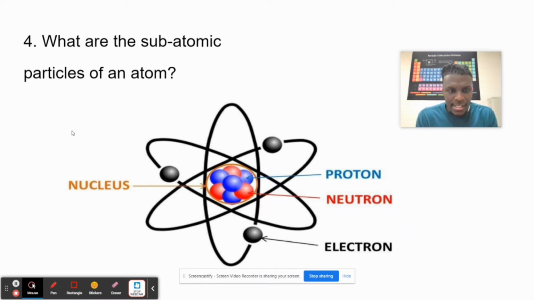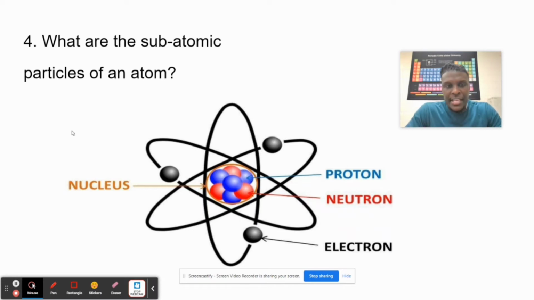Every single atom has a nucleus, where inside that nucleus we have the protons and we have the neutrons, right? And then the next thing on an atom is what we call the electrons. These are called subatomic particles. Okay? So we have the nucleus, the protons, the neutrons, and the electrons.